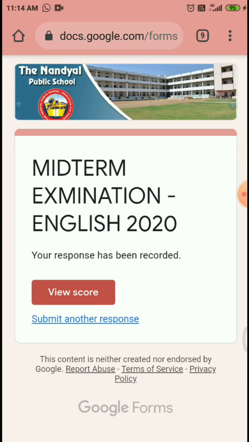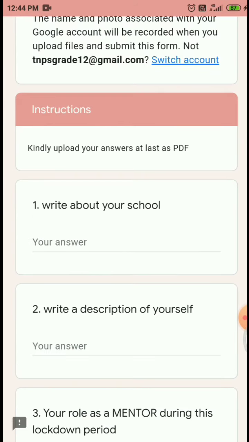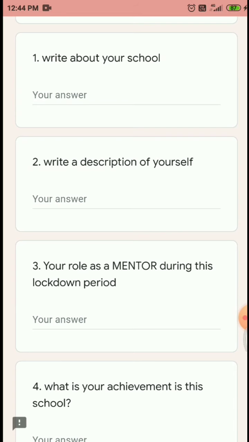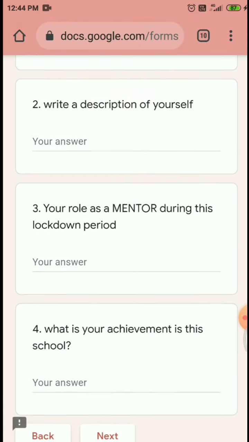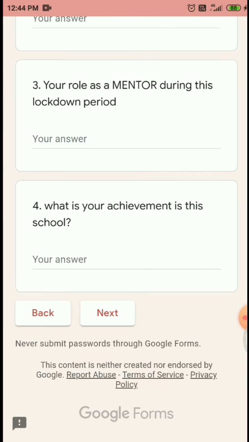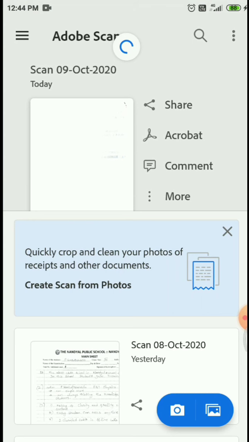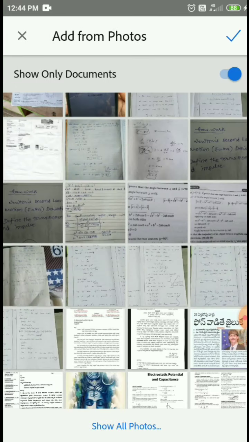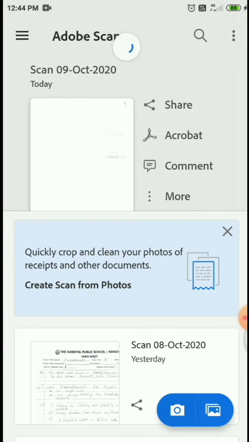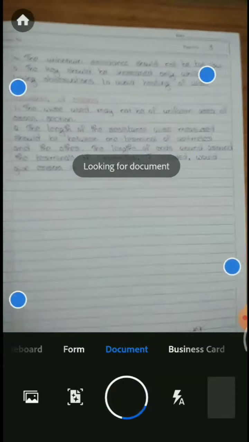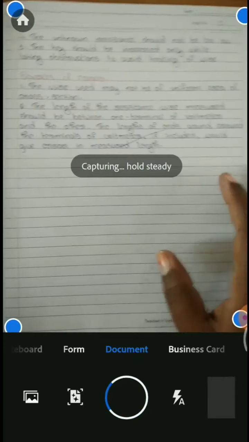Understand, my children? If you have any doubts, ask me. If the file does not upload, this is another way. First we go back and open Adobe Scan and click on the camera. Say it is paper 1. See that the paper is clear, and at that time take the shot.